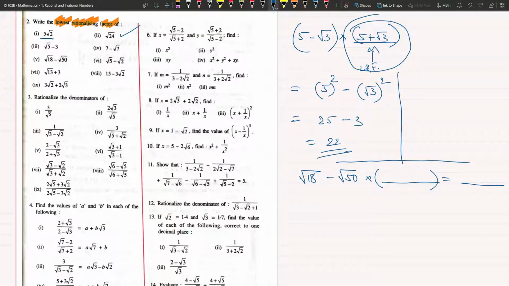You know what, I can give you a simpler one, because this might need some extra simplification. So I will give you a simple one. Wait, let me give you root 5 minus root 2. The sixth one, root 5 minus root 2. What should I multiply with root 5 minus root 2 to make it rational? If you want, I can give you a hint.